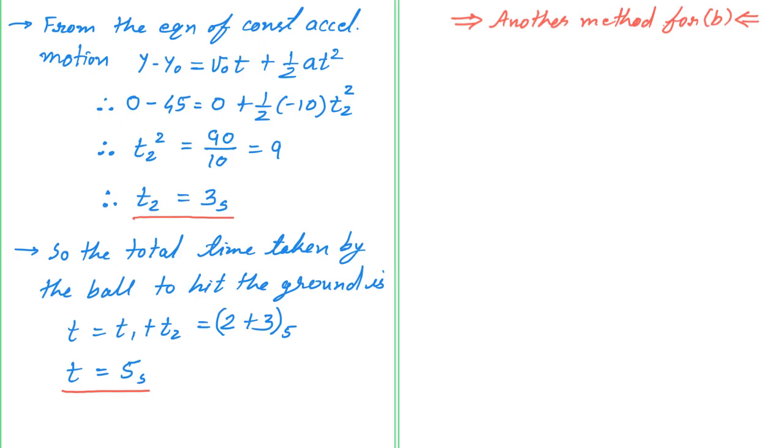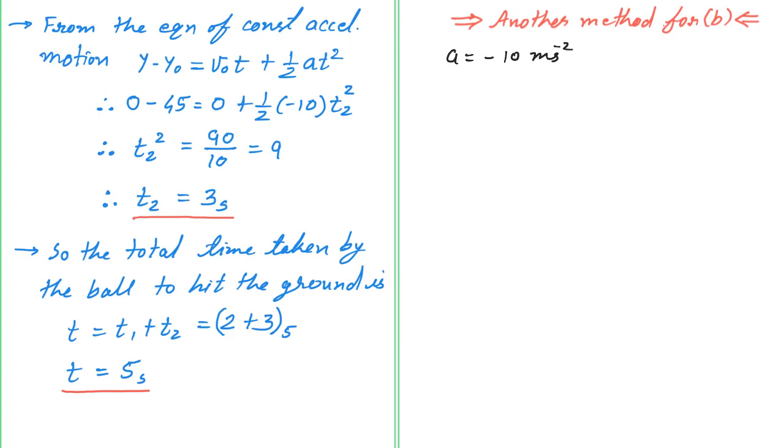This is the beauty of constant accelerated motion equations, that you can apply this equation for whatever the path is. We know the path is from A to B and then it is coming back to C, but it doesn't matter. You can apply the equation from A to C, because the acceleration is remaining constant. So I'll first write down acceleration as minus 10 meter per second square.